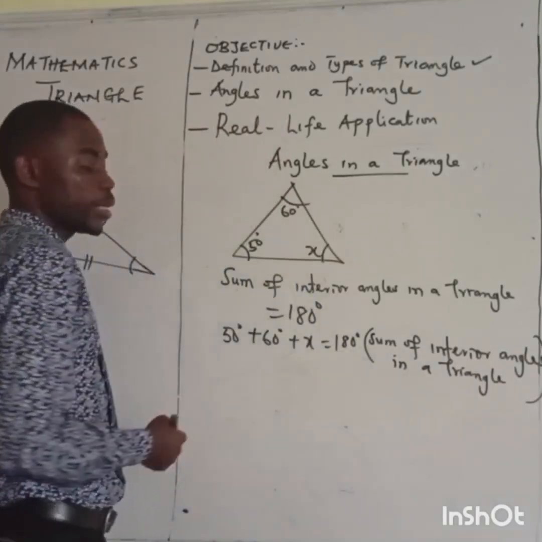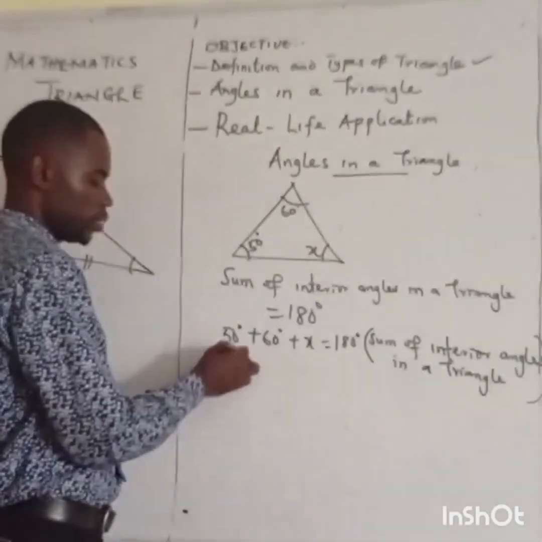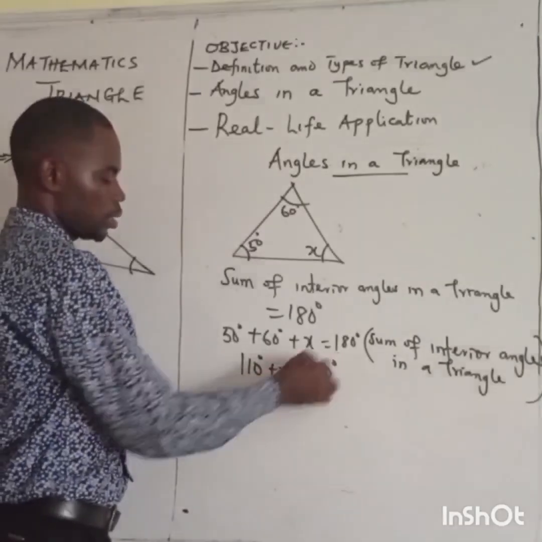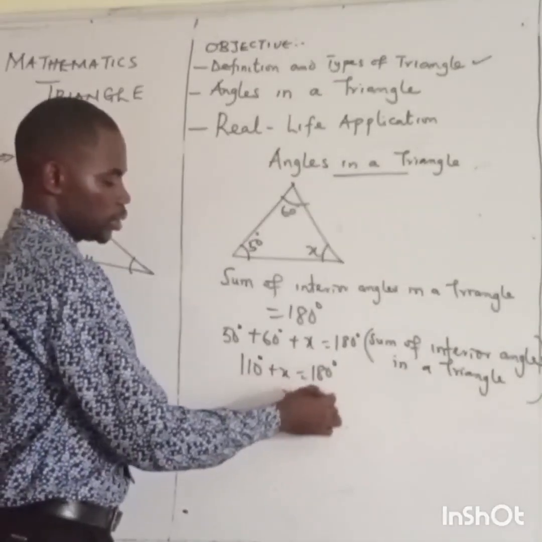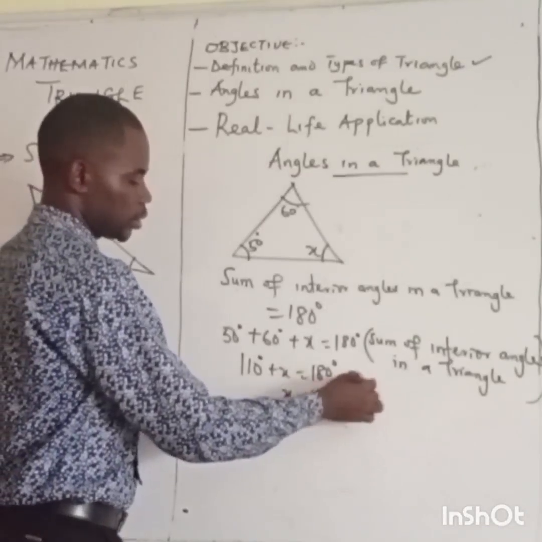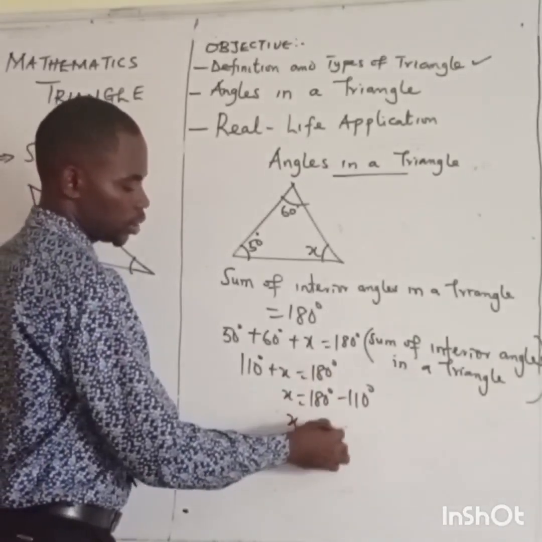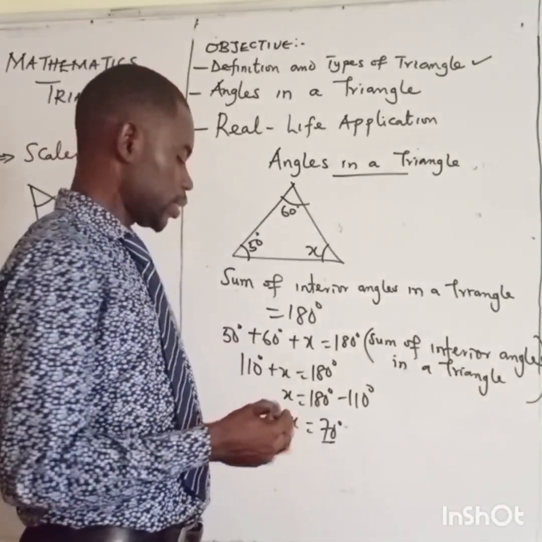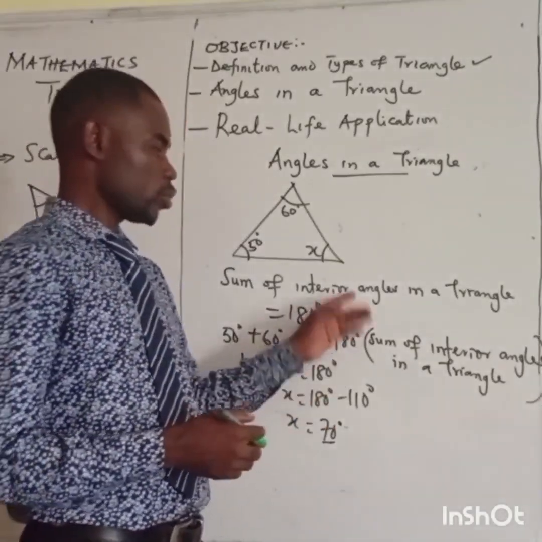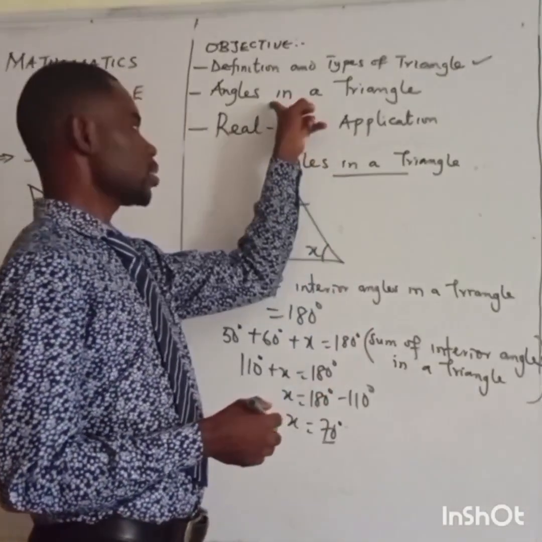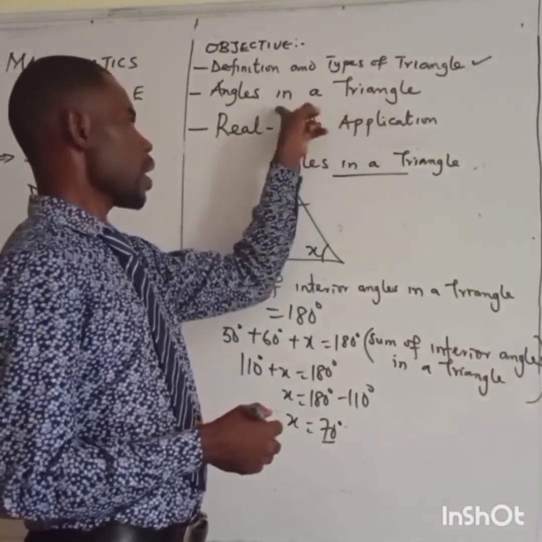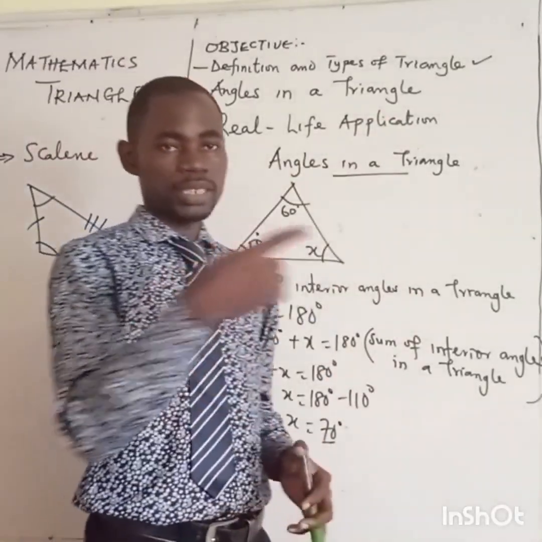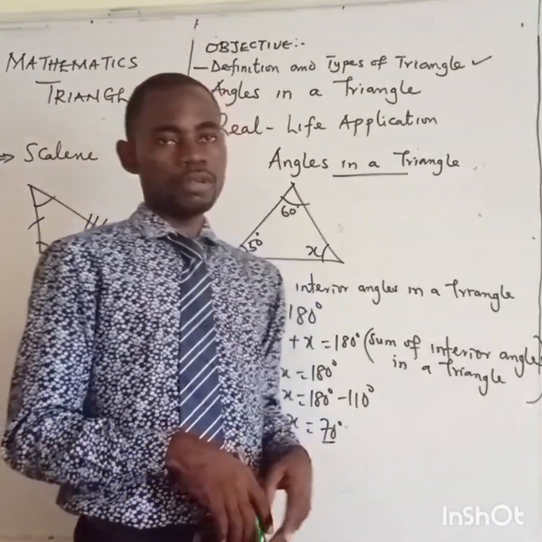And from there, 110 plus x equals 180, x equals 180 minus 110, and x equals 70 degrees. That is the third angle in this triangle, 70 degrees. If what I've taught you pertaining to this number 2 objective, angles in a triangle, is clear to us, answer the question you are seeing now on your screen.